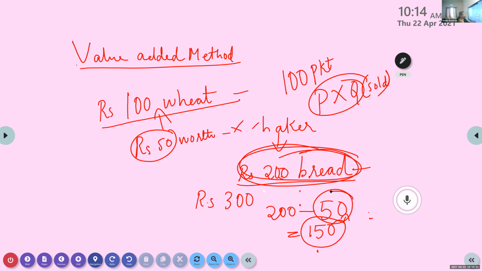This is 200 value of output. From that, we reduce something. What is that? 50. The farmer's contribution. Put it in other words, what is that? Actually, this baker bought it. He spent money on it. Yes or no? He gave money. So what do we have to do? We have to reduce the money he spent. So from this value of output, we have to reduce intermediate consumption.